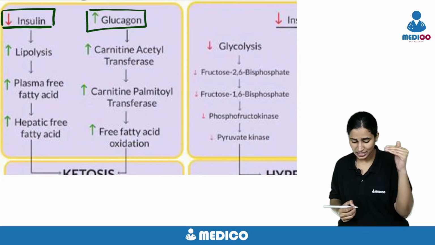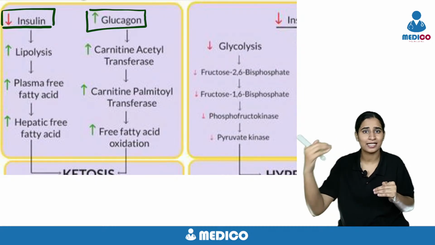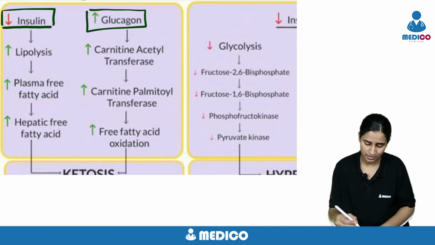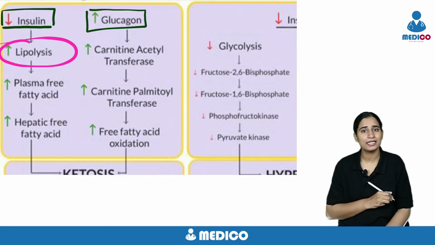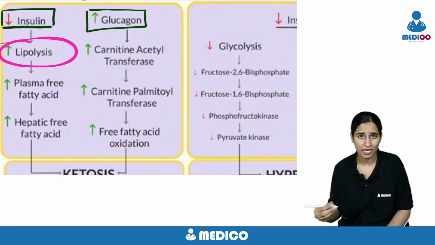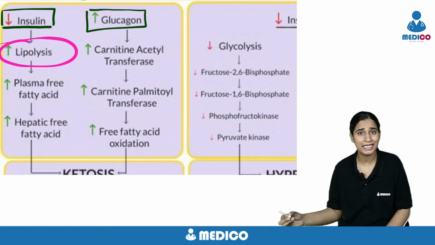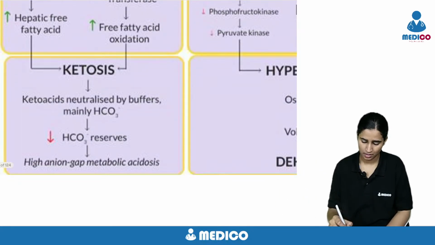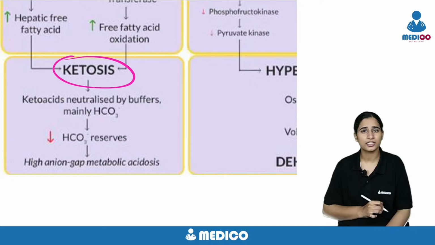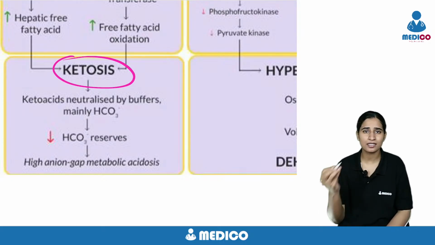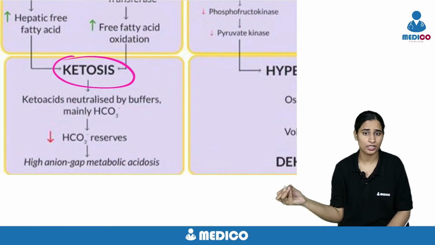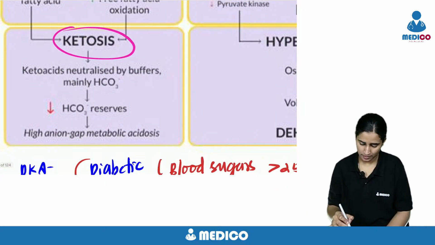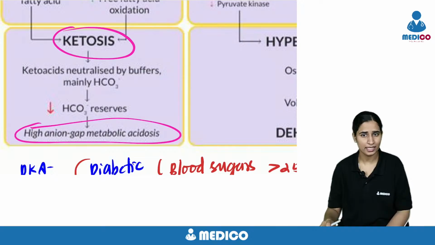Because of decreased insulin and increased glucagon, there will be lipolysis. This lipolysis releases free fatty acids which will be converted to ketone bodies. The ketone bodies add to acidosis. They will cause high anion gap metabolic acidosis.